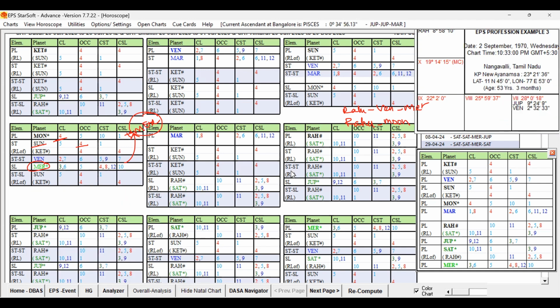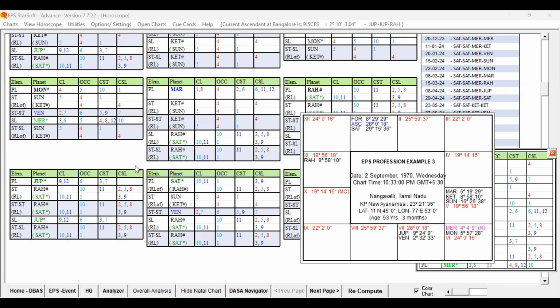So in that period, we have to see which Antra is supportive for that. Which Antra is supportive for the transfer. So in Moon Bugdi, the native got the transfer back to his original place. Why Moon is fourth lord? That is important one. And Moon is conjoined with the Mercury, as I discussed. Mercury is the important key planet, but is playing role at this sublord also.